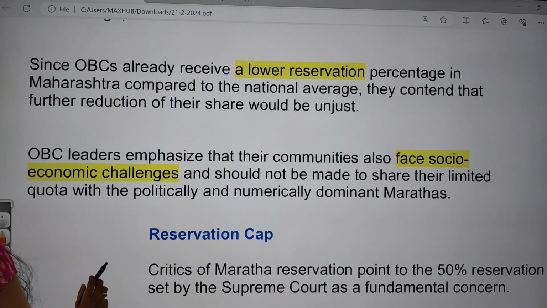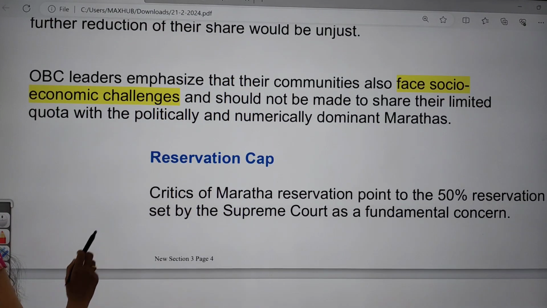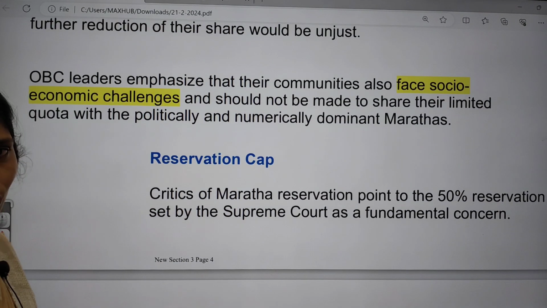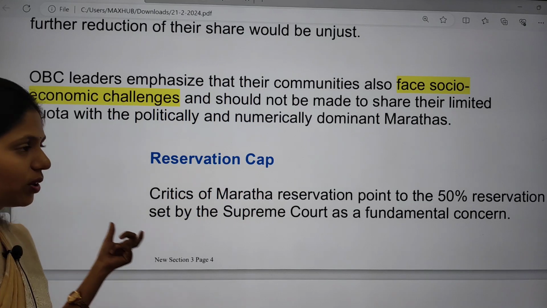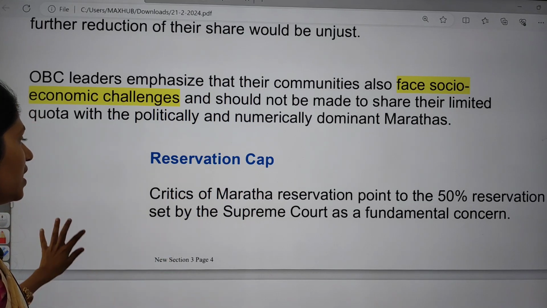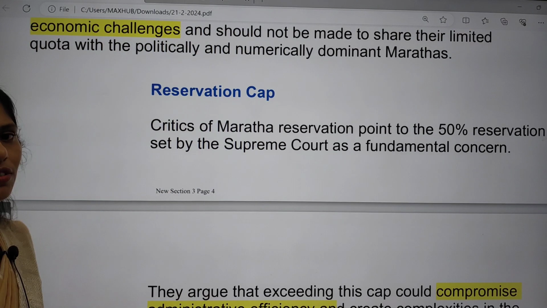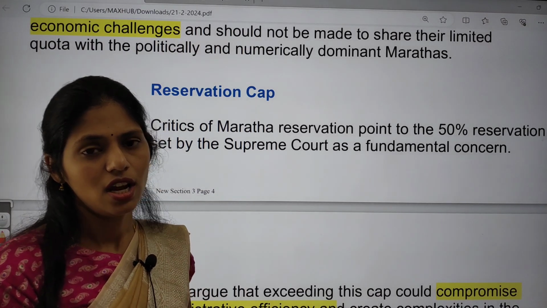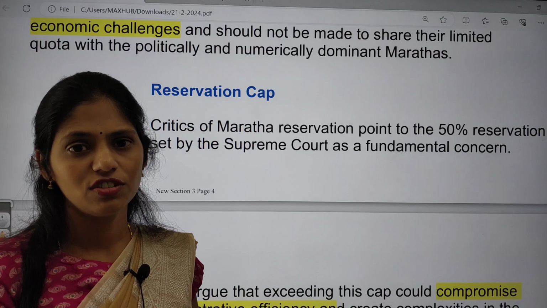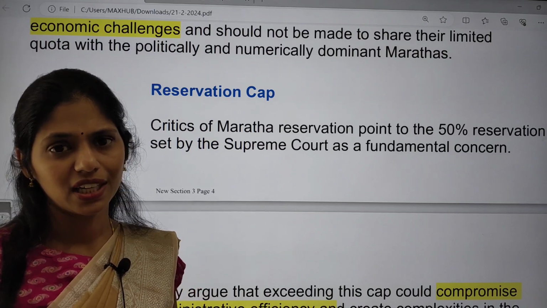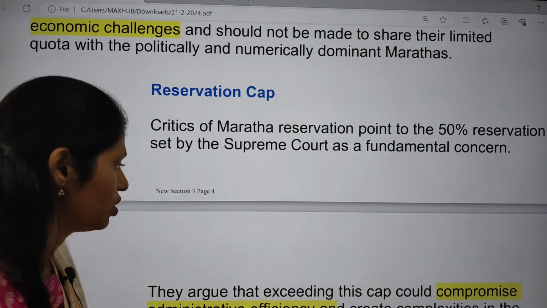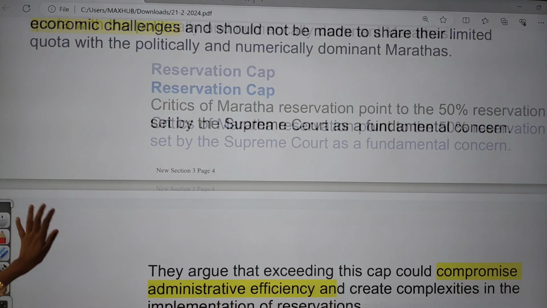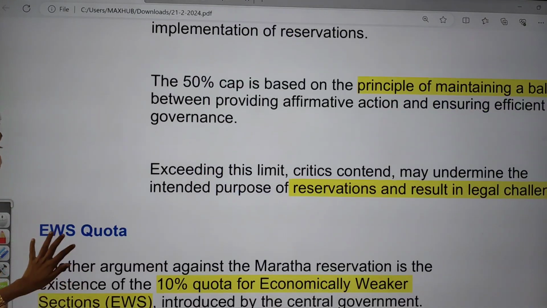OBC leaders say that their communities are also facing socio-economic challenges, so they should be getting the proper quota. And next one is the reservation cap. The Supreme Court said that reservation should not cross 50%. But if there is 10% reservation for the Marathas, this will increase the ceiling limit of 50% of reservation. So these are some arguments against the reservation.